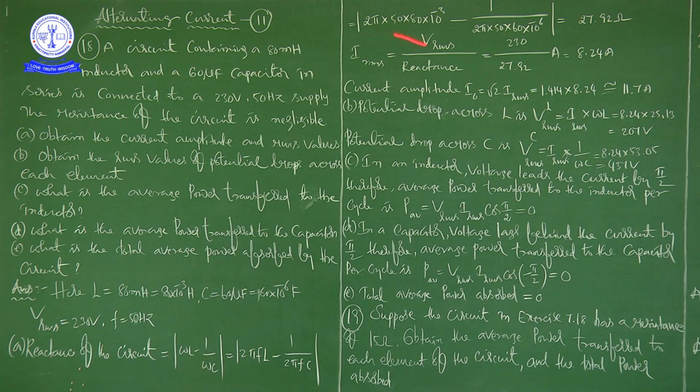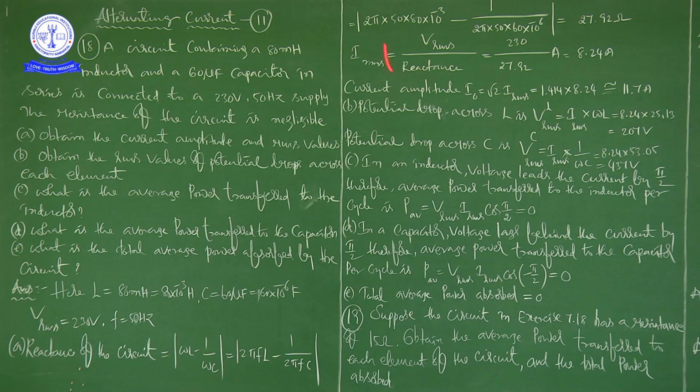But modulus is there. Because of this mod here, finally we are getting 27.92 ohms.